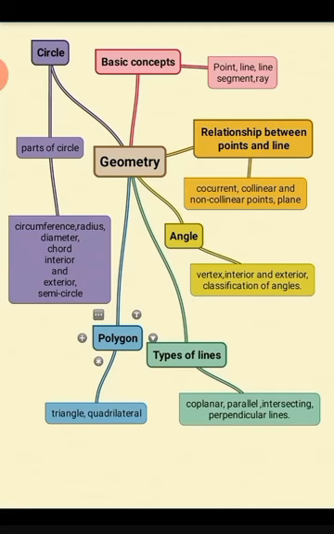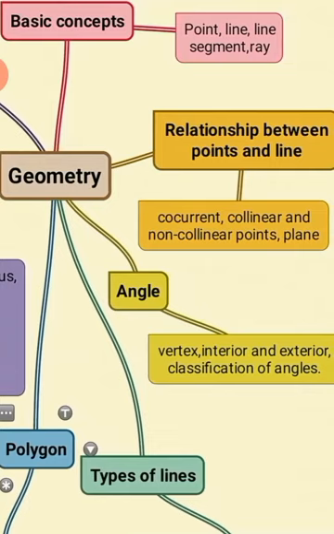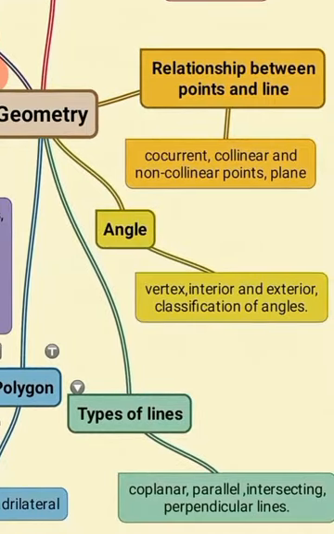Under Geometry, the basic concepts are point, line segment and ray. Then there is a relationship between points and line that you will follow: concurrent, collinear, non-collinear points, and the next topic will be plane. And next is angle. Under angle you will come to know about the vertex of an angle, exterior and interior part of an angle, then classification of angles. Next is types of lines: coplanar lines, parallel lines, intersecting lines and perpendicular lines.